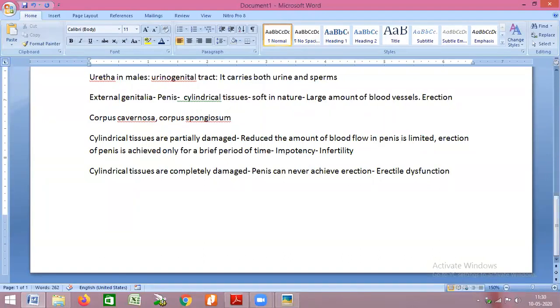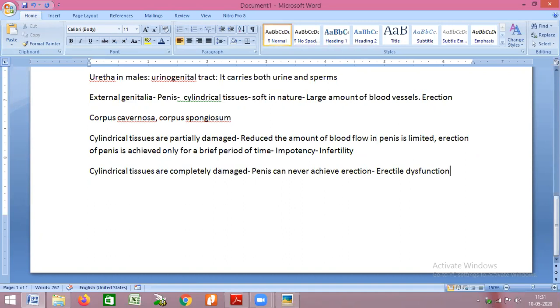The blockage to the cylindrical tissues can happen due to infection or injury. Any of this can lead to the blockage of the cylindrical tissues. And if any such blockage arises, it will lead to infertility in males. So there are two such cases: one is partial blockage and one is complete blockage. Partial blockage leads to impotency, while the complete blockage leads to erectile dysfunction. Am I clear till now? Penis.